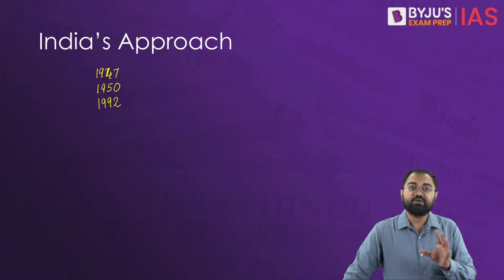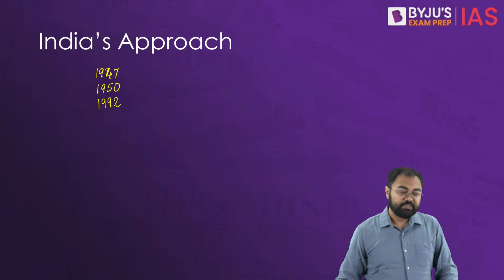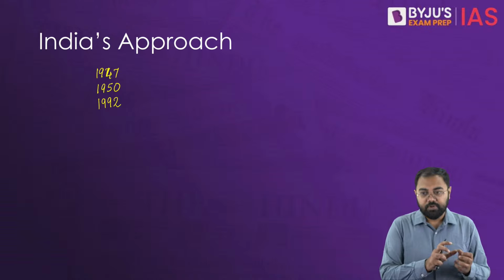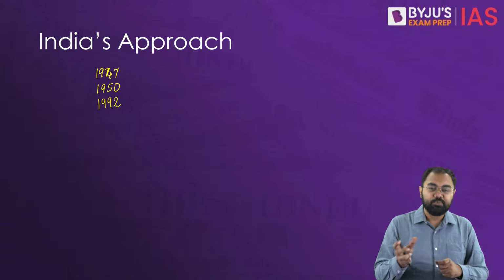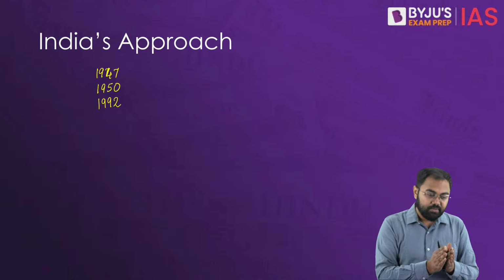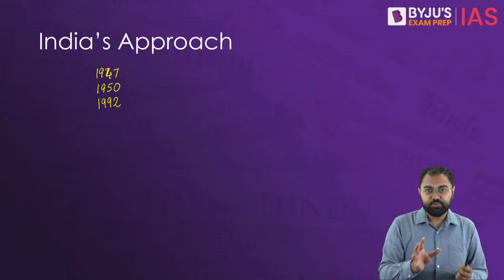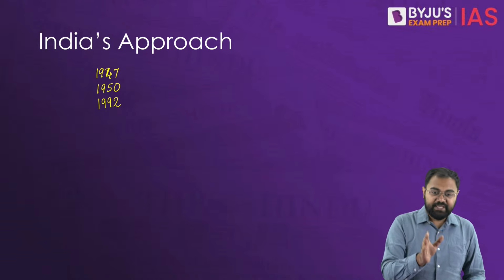So although it looks like there is a policy shift, and we have been trying to support Israel on certain things, there is a significant approach that India has been using all the while by not really taking one side or the other.